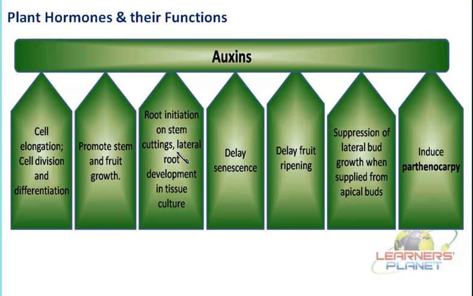Besides this, it can also support lateral root development in these types of experiments. That means the roots are developed laterally. The roots, as they develop, are one of the examples of organogenesis. Now besides this, it can delay the senescence process in the plants. You know what is meant by senescence? Senescence is a process of aging in the plants. That means after a particular time period, when the function is sufficiently over, or the secondary metabolites have accumulated in a large concentration, then the normal growth activities are inhibited. And as a result, what will happen?